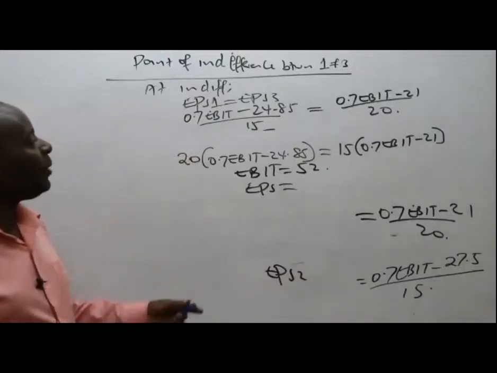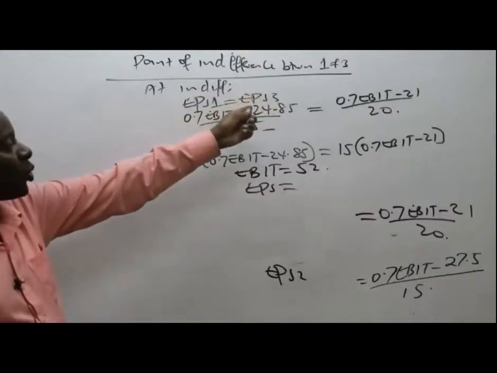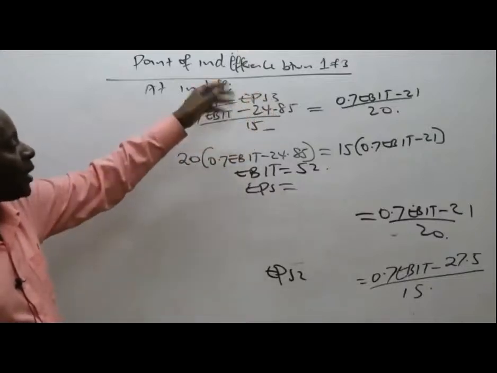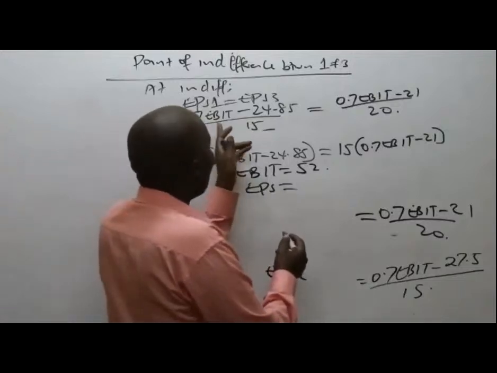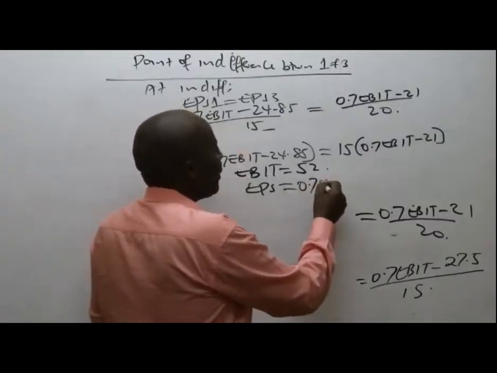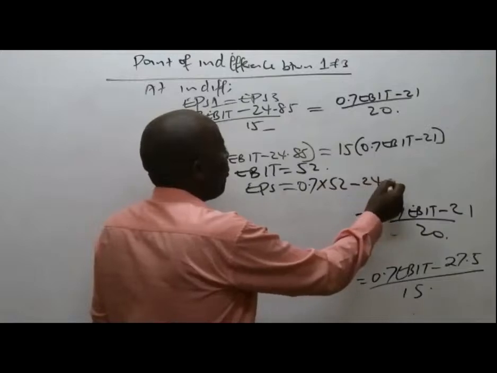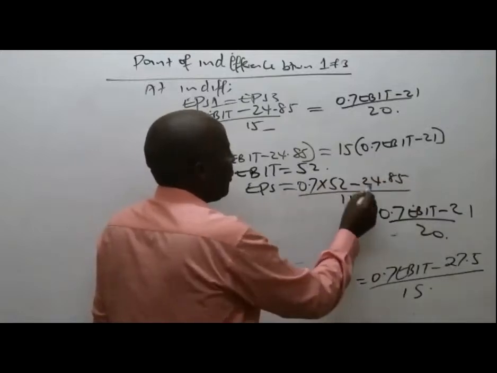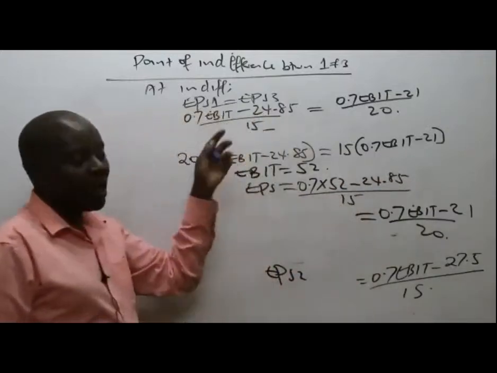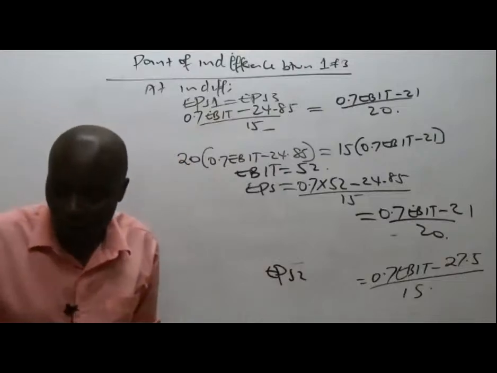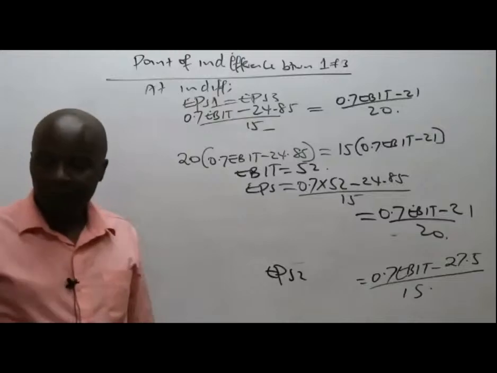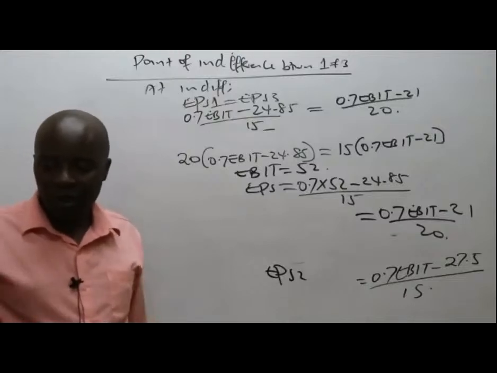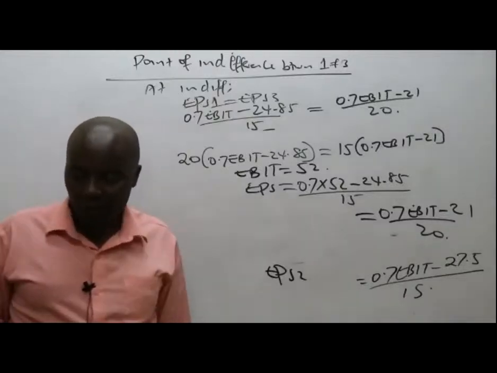So to get EPS, just pick any of the two EPS equations and substitute. To get EPS at the point of indifference, I'll work with this one here. So it is 0.7 times 52 minus 24.85, all over 15. I can work with any of the two EPS equations, and I'm able to see Boniface giving me 0.77 per share.